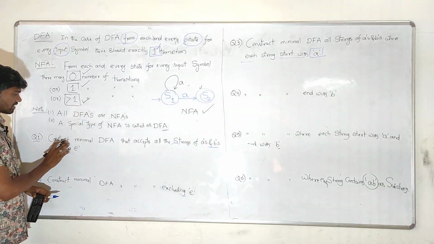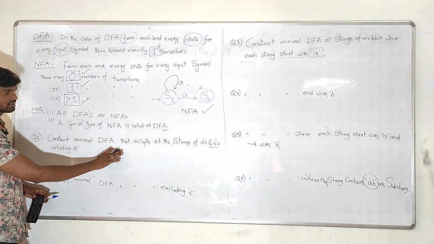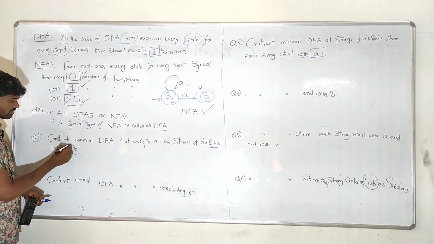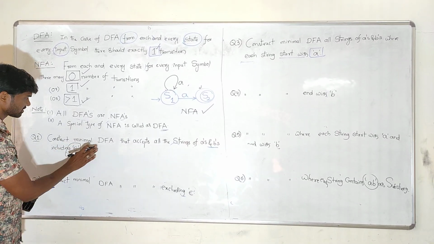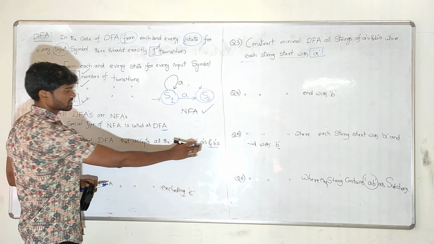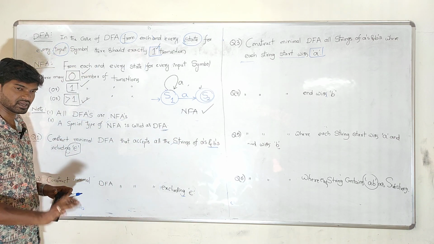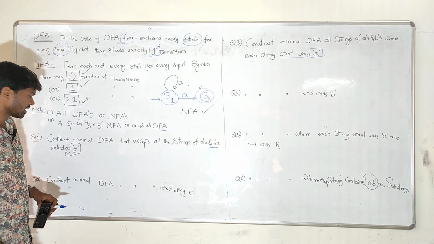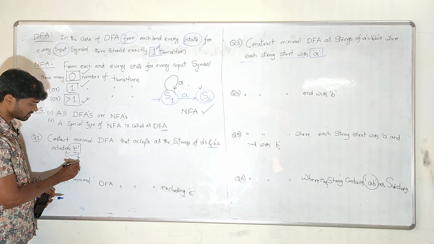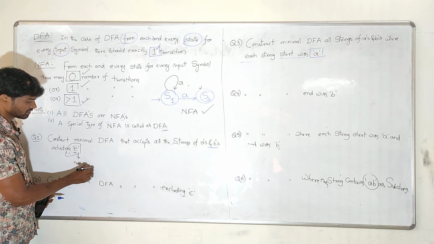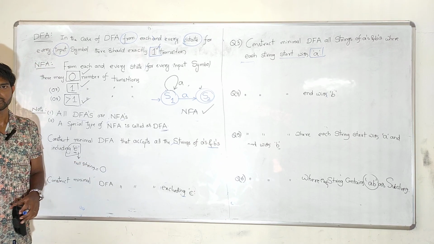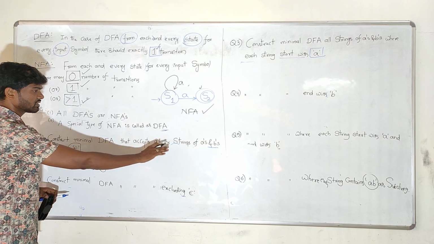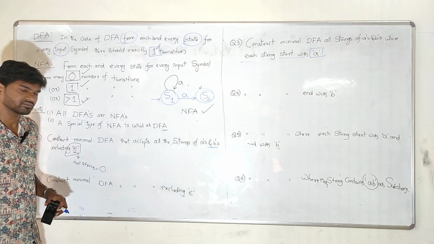First one: construct a minimal DFA that accepts all the strings of A's and B's and that must include epsilon. So we have to construct a DFA that accepts any number of A's and B's, but the minimum string it should contain is epsilon. I already told you what epsilon means: epsilon is simply a null string, a null string of length 0. So it should contain epsilon and the remaining are A's and B's; any number of A's and B's is okay for us.